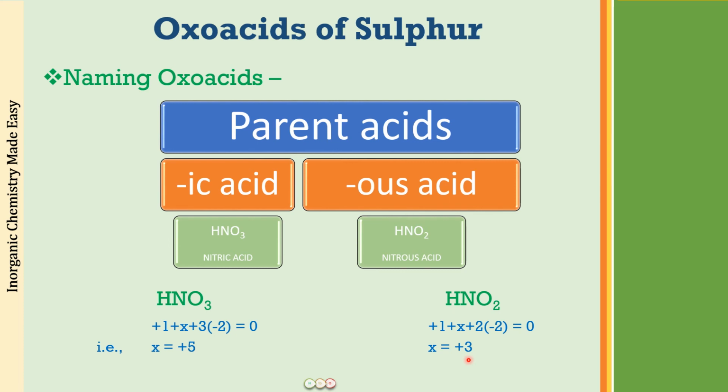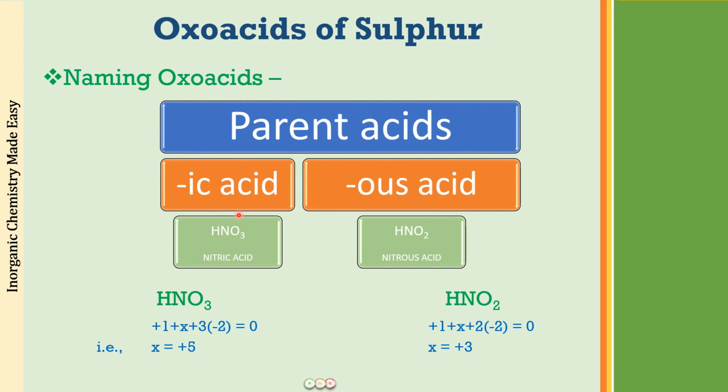So what you see here is that HNO3 has nitrogen in a higher oxidation state than HNO2. From this, we can generalize that the ic acids always have a higher oxidation state than the us acids. In fact, even in the elemental state, the ic elements have a higher oxidation state than the us elements.